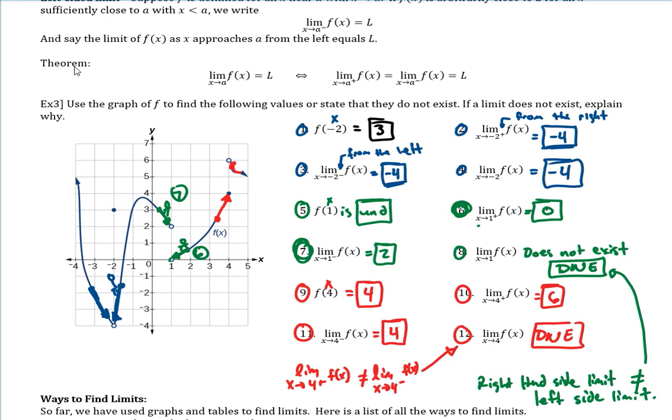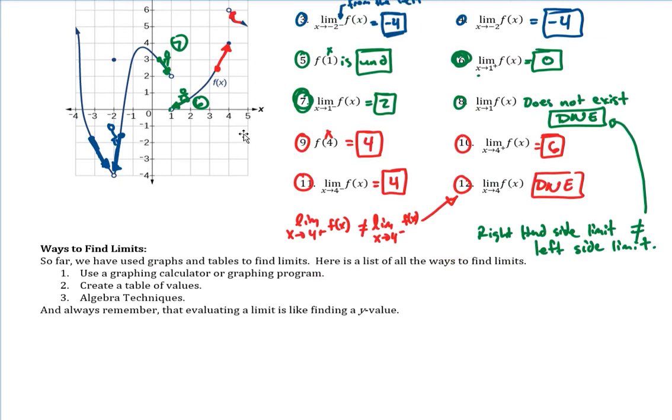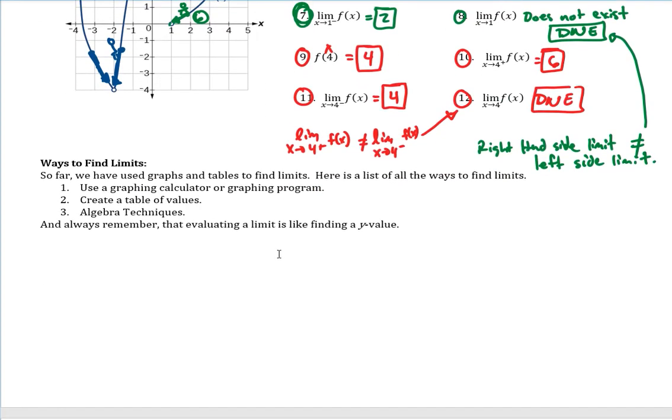Notice it doesn't matter what this one is. So this one was different. The f of -2 was 3. That's okay. All I care about is these two when looking for this answer. So from the right side, from the left side, combine to make it from both sides. Okay, so there we go. So there's that scenario. Okay, and where this is going to end, so I'm going to pause the video. We're going to start up here on the next video.